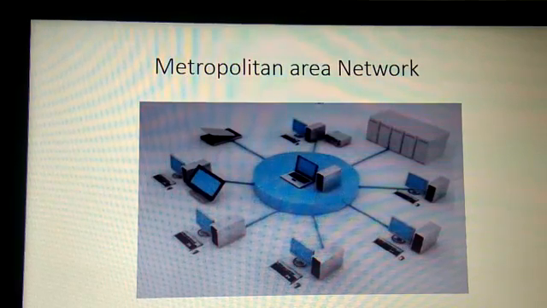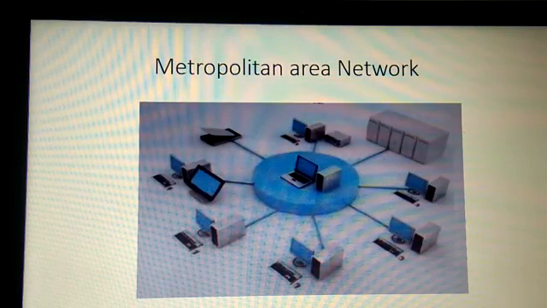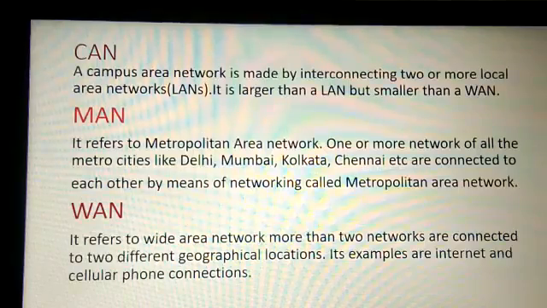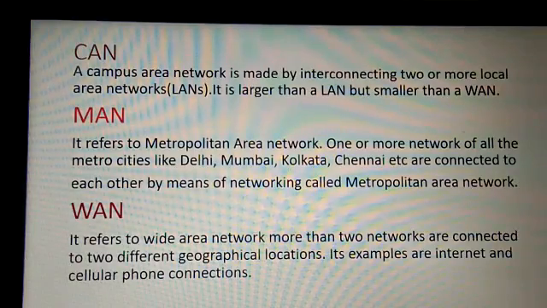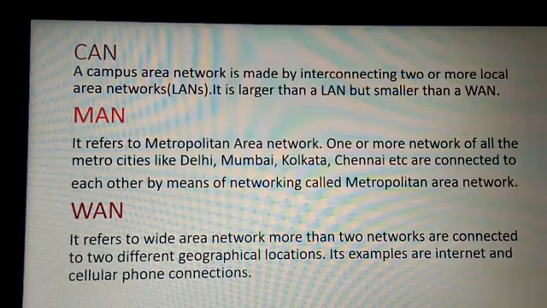The last one is the wide area network, WAN. Here more than two networks are connected at different geographical locations. Here the network is used to connect far and wide networks in order to share various useful information. And the examples of WAN are the internet and cellular phones.